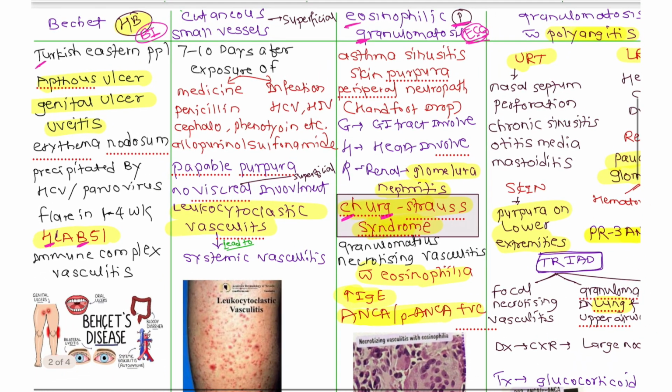Let's see individually. The first one is your Behçet. On the Behçet, you have to remember HB and BT. Now what is this HB and BT? This HB means HLA-B51 association, that is your H, and B is for Behçet. HLA association is there, which we have to remember. Now this is seen in the Turkish and Eastern people.